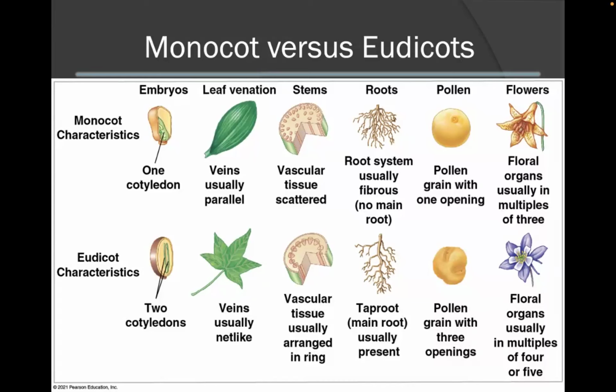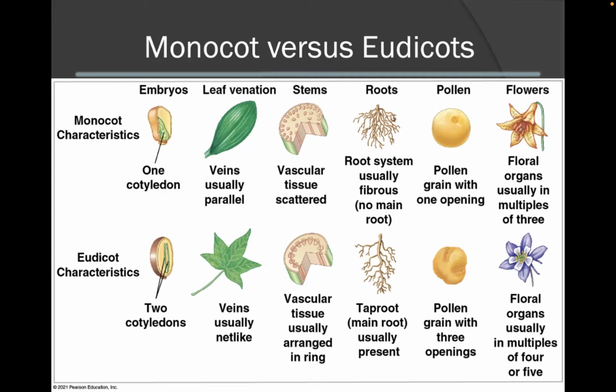This chart here represents the typical characteristics of monocots and eudicots. Monocots will have one cotyledon in their embryo. If you examine their leaf venation, the veins usually run parallel. Their stems have vascular tissue that are in an unpatterned scattered type of arrangement. Their root system usually contains fibrous roots and do not contain a main taproot. Their pollen consists of a pollen grain with one opening, and their flowers are usually arranged in multiples of 3.